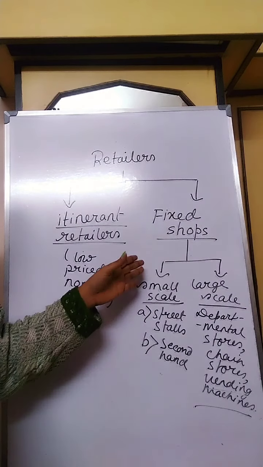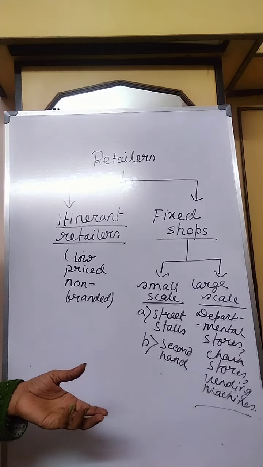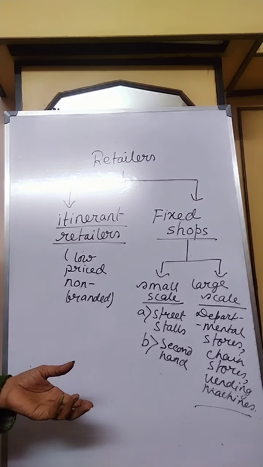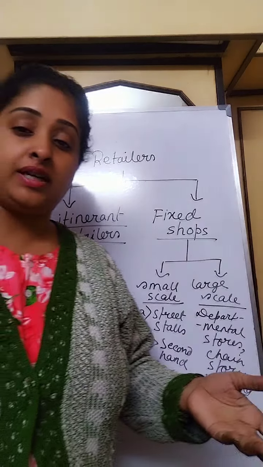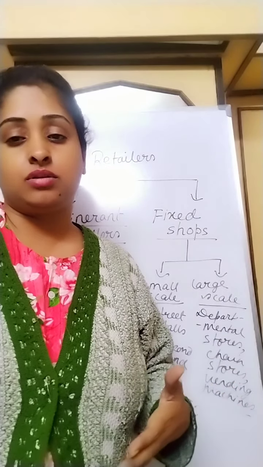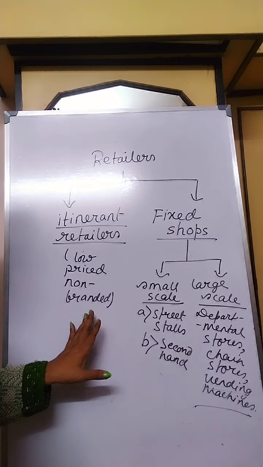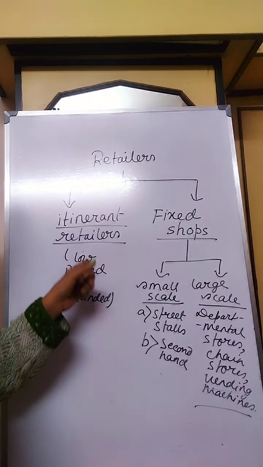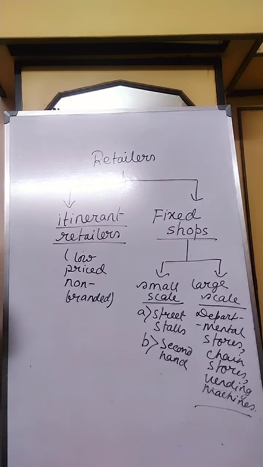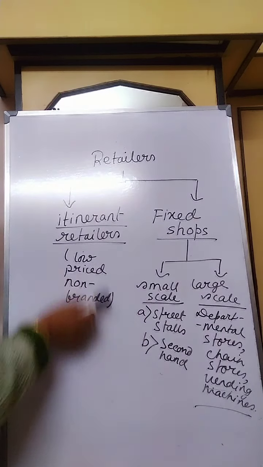And then again comes the small scale category. Street stalls, small tea stalls, small stationers, even the fuchka wala that we can see on the roadside, they generally come under these movable retailers. This is itinerant retailers. Now these are the two broad categories: itinerant and fixed shops. These are the fixed shops, these are itinerant.